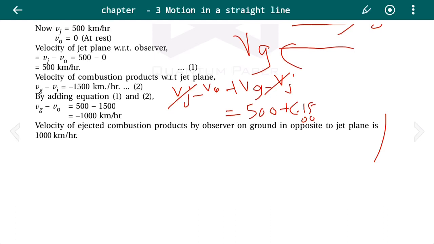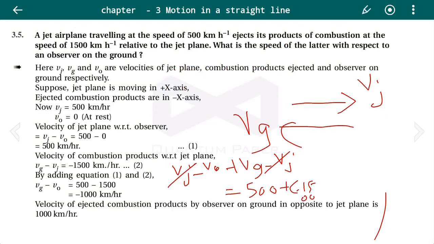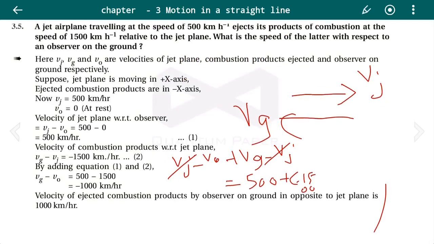That is, 1000 km per hour is the speed, and its minus sign shows the direction, that is along the negative x-axis. So students, you may note down this numerical.